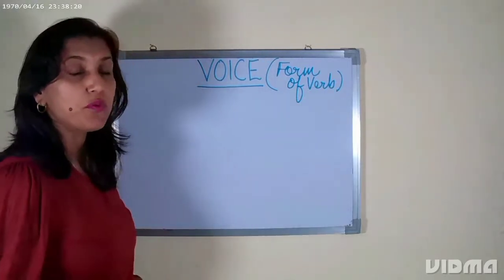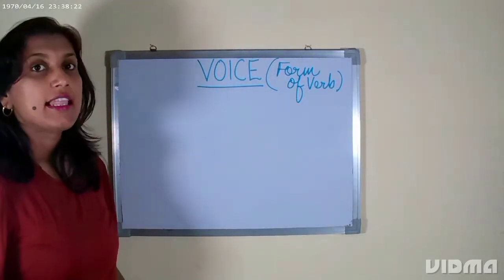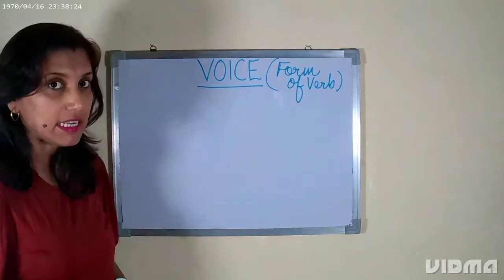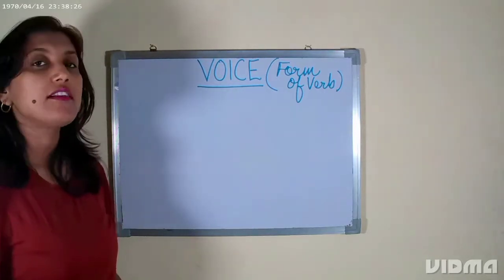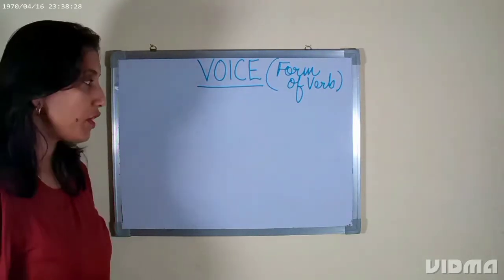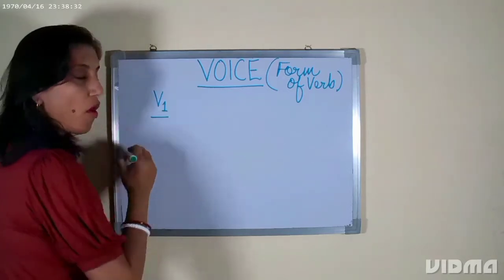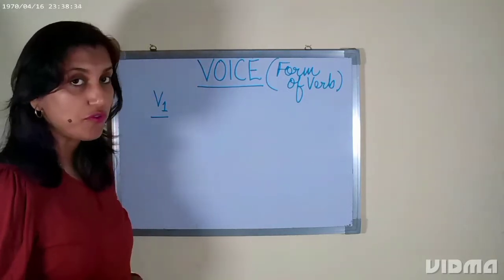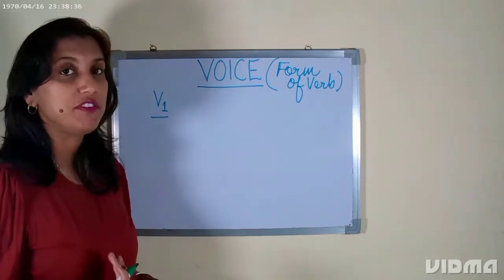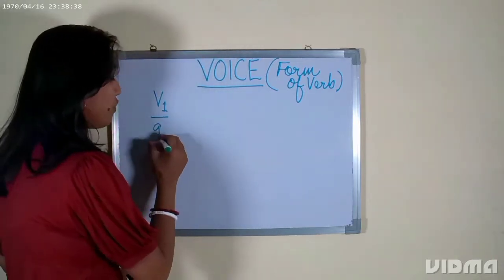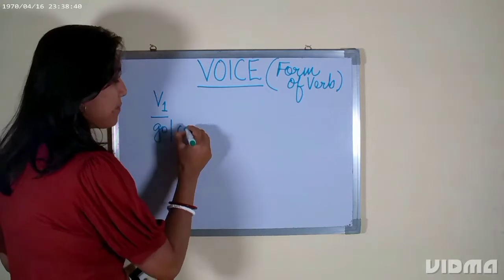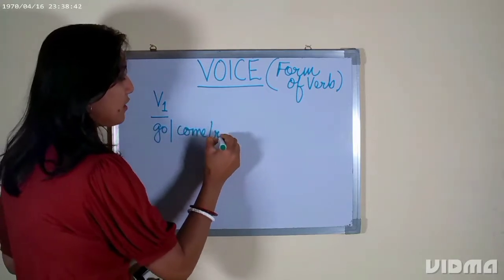Earlier I have told you while teaching you tenses that there are basically three forms and also the VING form, right? So V1 is the base form or the root form of the verb, the kind of verb that we already know, like go, like come, like read.